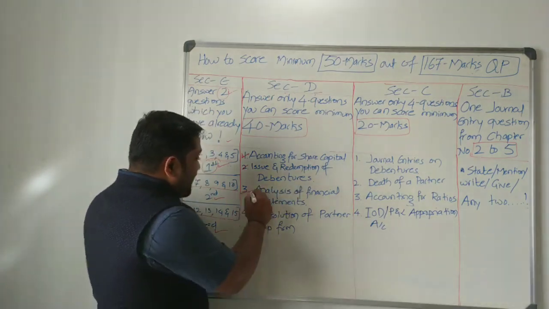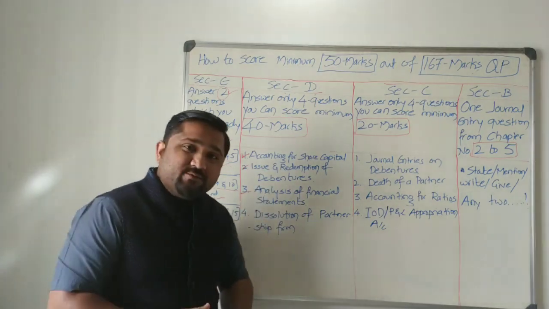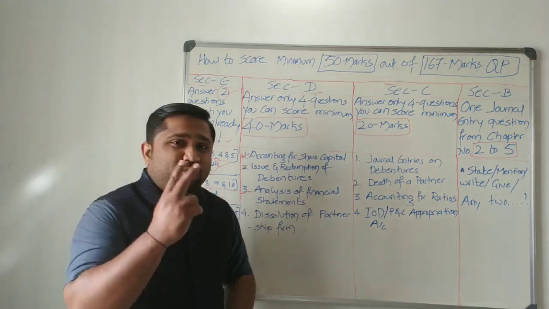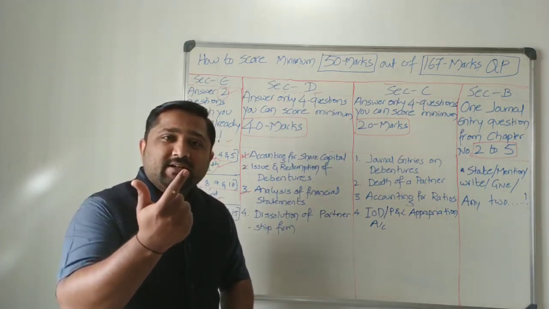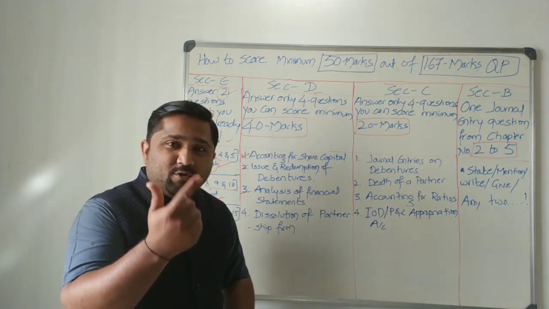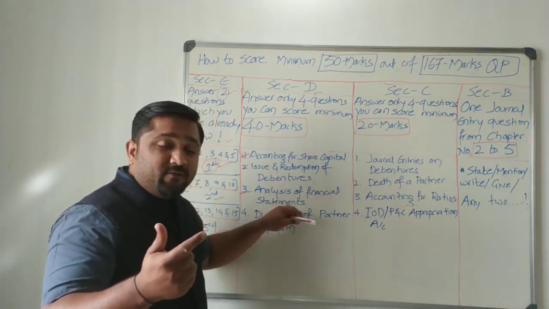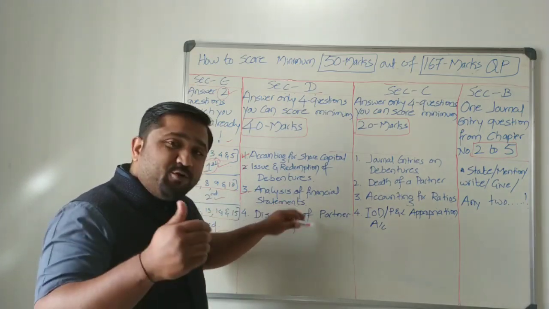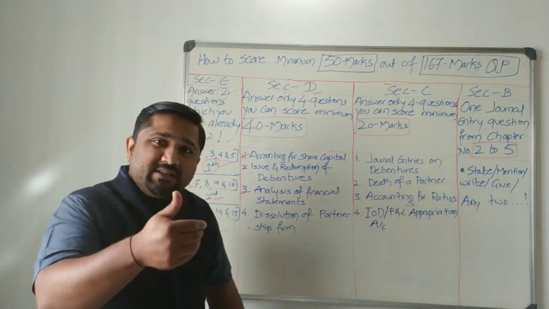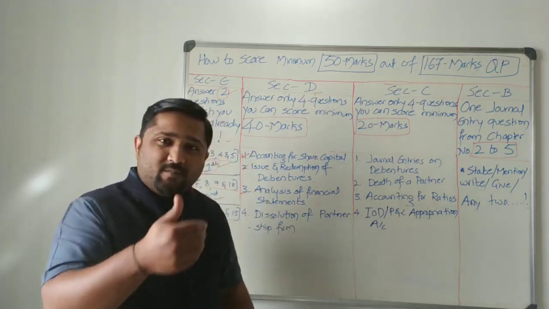Next, analysis of financial statements. See, again, this is a very easy question. Two topics: comparative statements and common size statements. Most of the time they will be asking you to prepare a comparative or common size balance sheet. You should know how to prepare these, and how to find out whether it is a comparative or a common size statement.